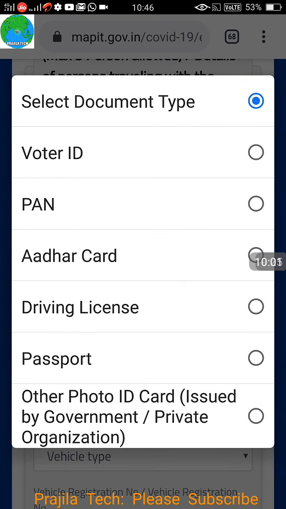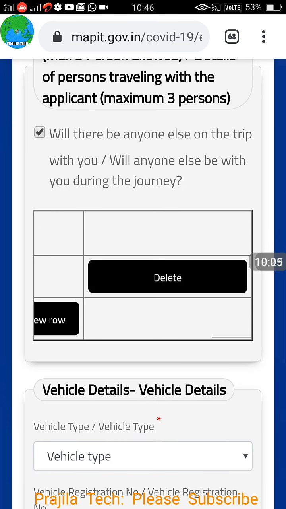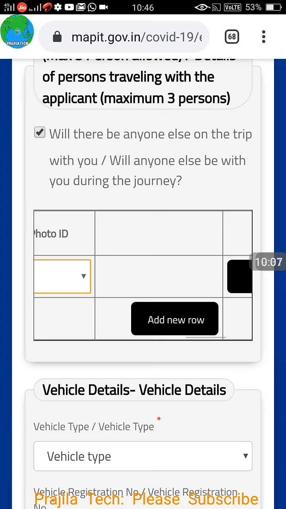Now you have to say what is the ID card he is having. You don't need to upload it, but select the ID card, and that person should carry the ID card while traveling along with you. For example, I have selected Aadhaar card. To add more members, you can click on add new row.